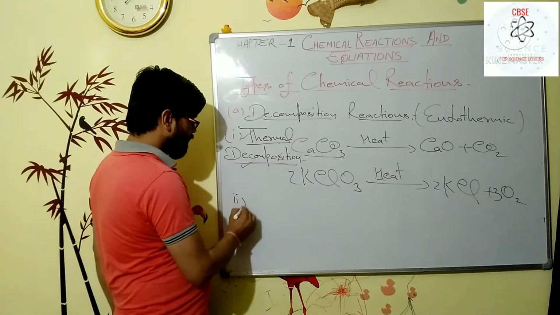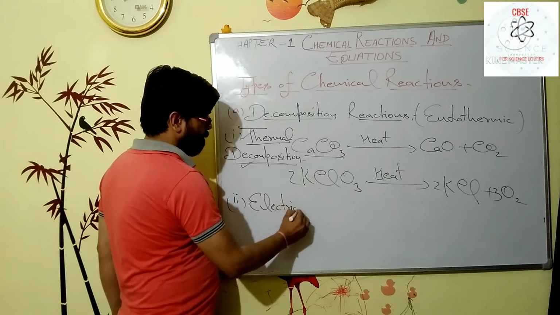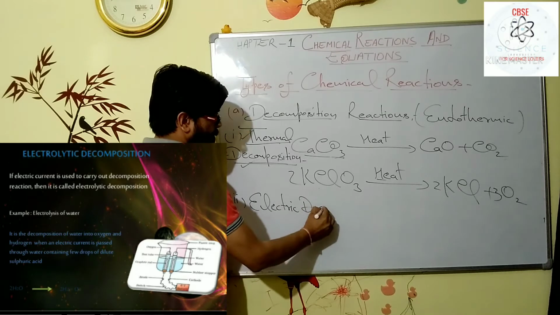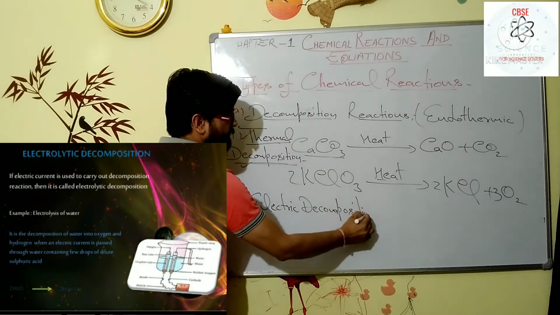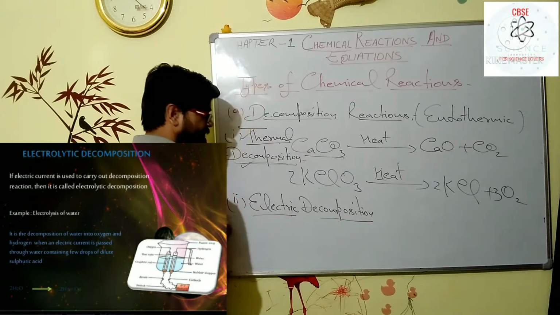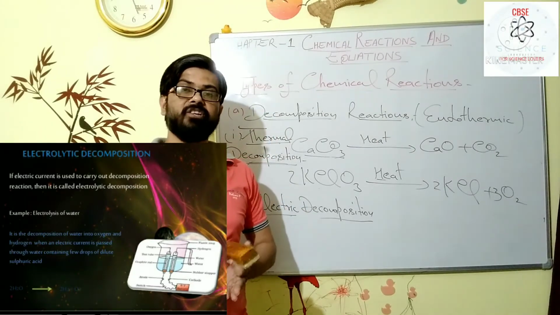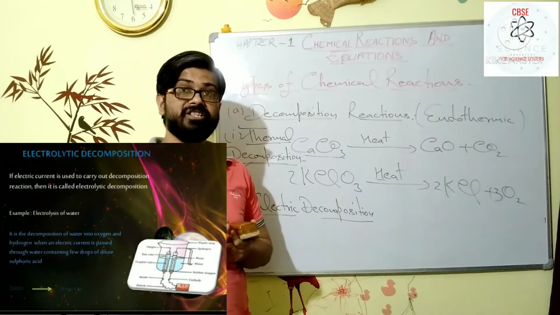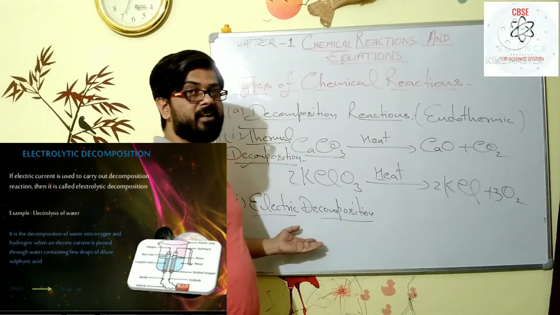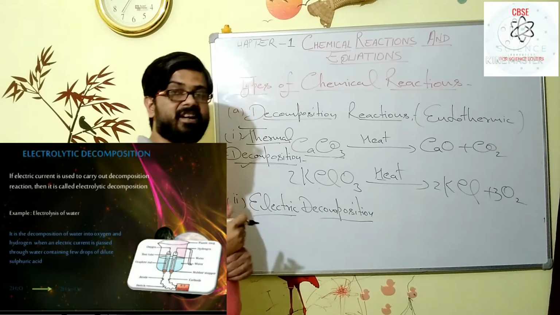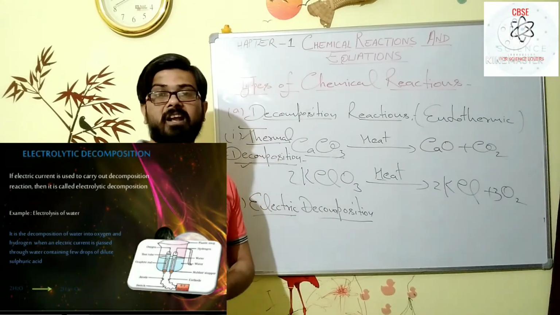Another type of decomposition, my dear student, is the electric decomposition. Electric decompositions are the chemical changes of decomposition in which we have to give the energy in the form of electricity. Means to proceed the decomposition we give electric energy. Such types of decompositions are said to be electric decomposition.